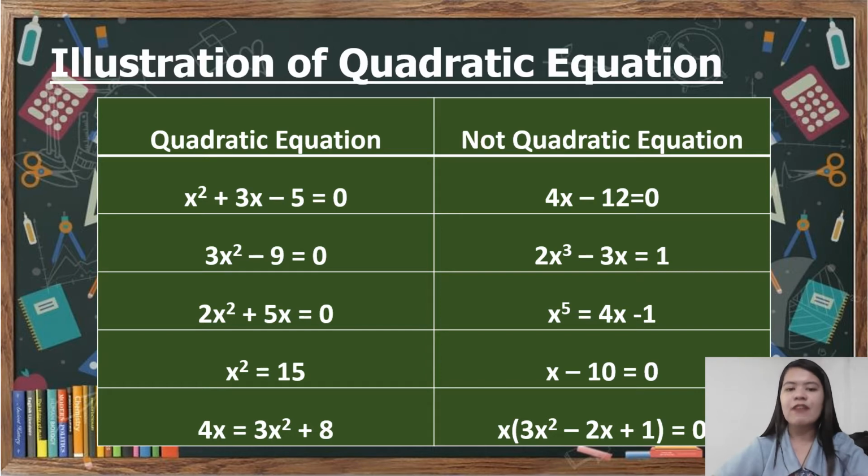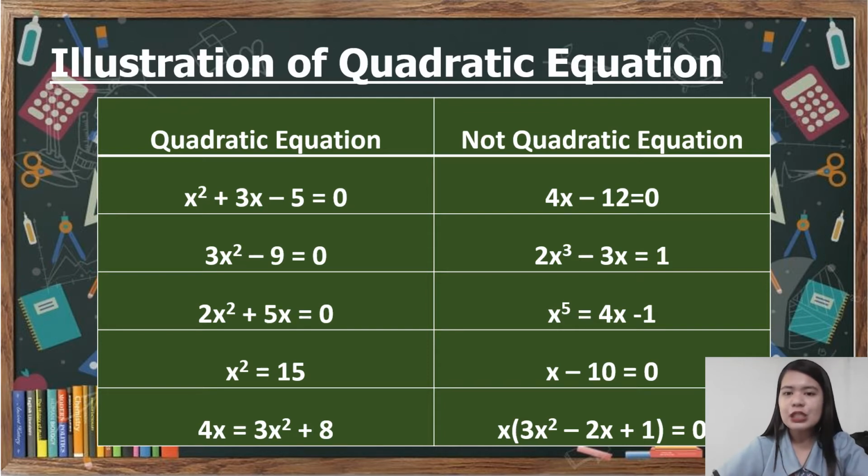Second one, we have 4x equals 3x squared plus 8. As you can see here, dalawa ang x natin. Yung isa katabi ng 4, we have 4x, but the exponent here is not present, so meron siyang invisible 1 doon. So exponent niya ay 1. Dito sa kabila, 3x squared. The exponent is 2. Therefore, this is an example of quadratic equation.